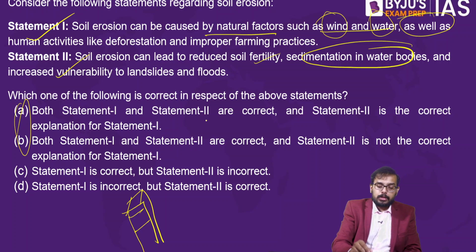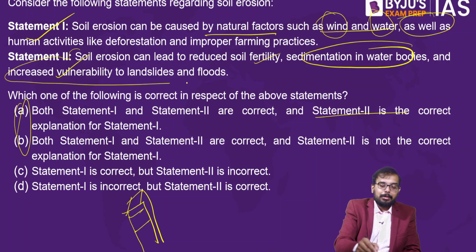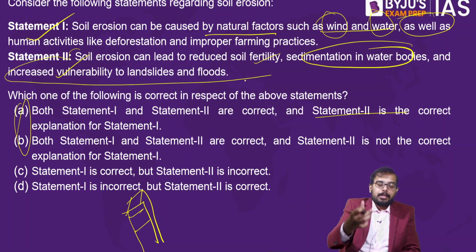Option A says that both statement 1 and 2 are right, and statement 2 is a correct explanation for statement 1. Does statement 2 explain statement 1, or do they not have any relation but both are true? What do you think? They do not have any relation. See here, this is a different statement. It is a fact. It tells that soil erosion causes reduced soil fertility. This statement 1 is another fact. It says that soil erosion can occur through natural processes or anthropogenic processes.